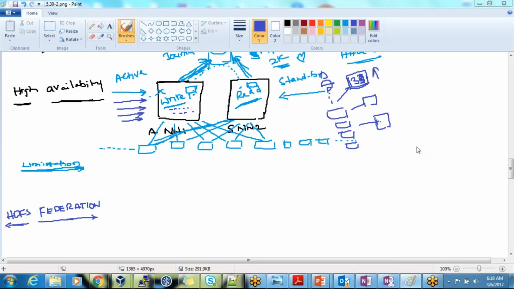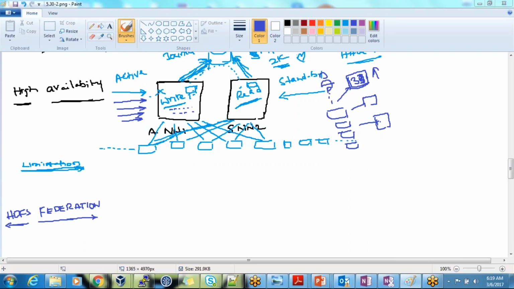For Scala, is OOP the basic concept? It's not only OOP. It is a combination of a functional programming language as well as an object-oriented one. Both will be there. We'll talk more about that when the time comes. Okay, it's a very nice discussion, guys. Most of the doubts have been cleared, so it's really good to have a discussion.